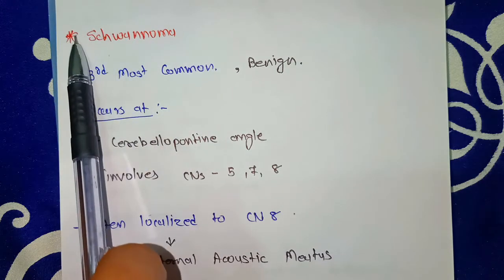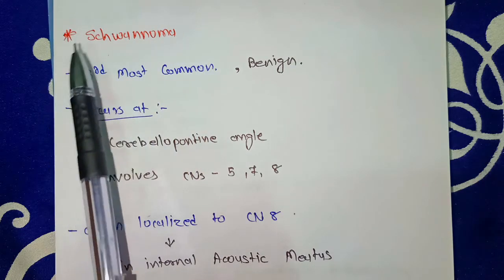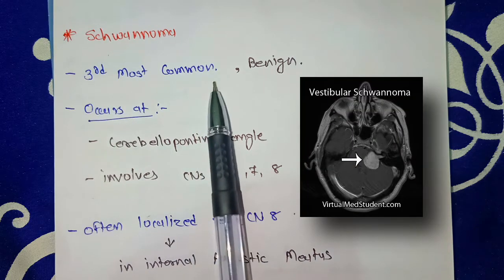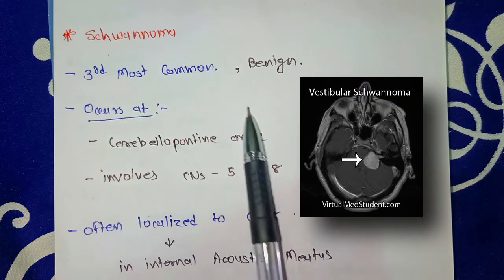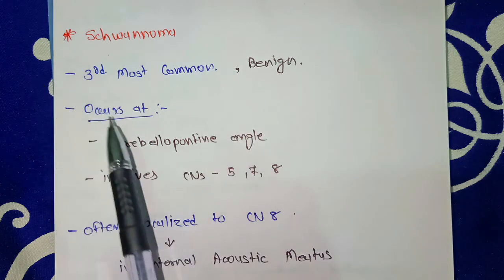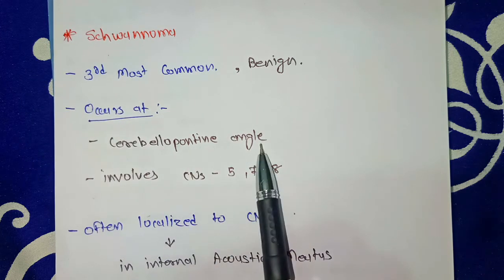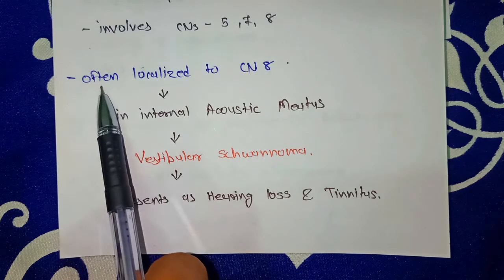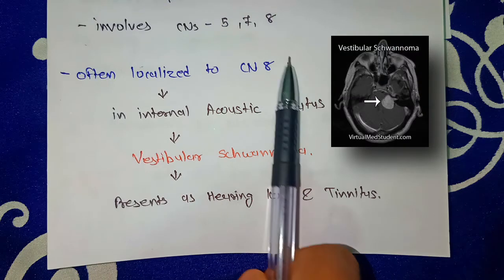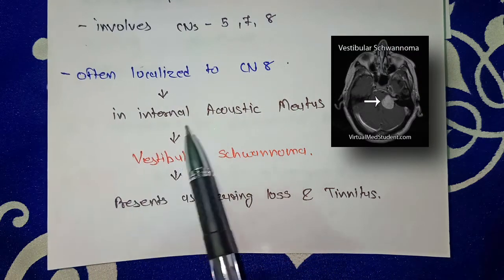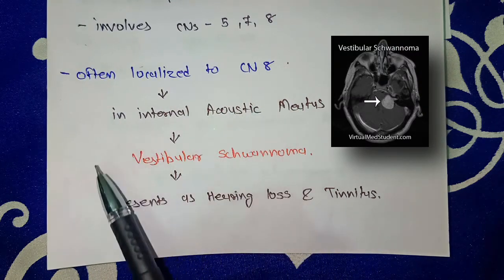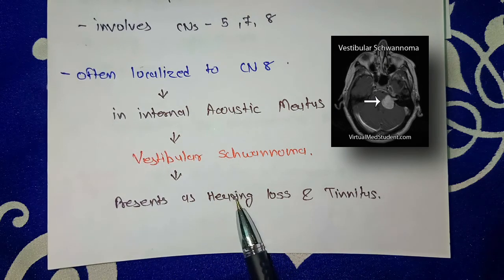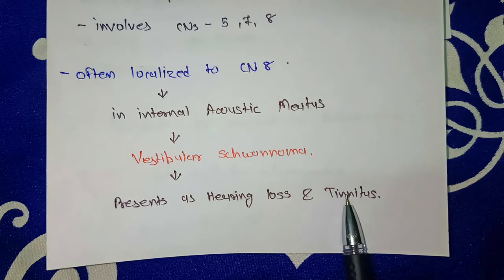So the third tumor that we are going to talk about is schwannoma, which is the third most common primary adult brain tumor, which is a benign tumor and occurs in the cerebellopontine angle and involves cranial nerves 5, 7 and 8, which is also often localized to only cranial nerve 8 in the internal acoustic meatus, which is also called vestibular schwannoma, which presents as hearing loss and tinnitus in the patients.